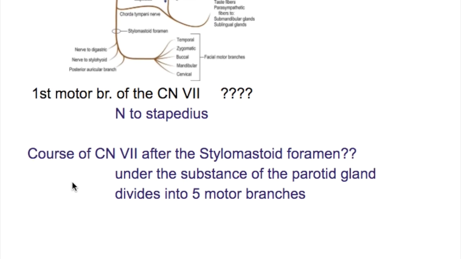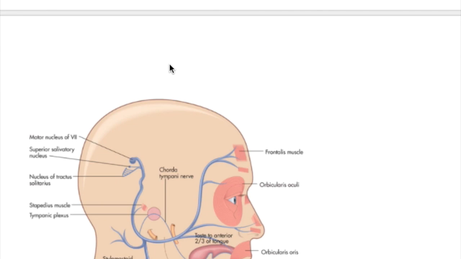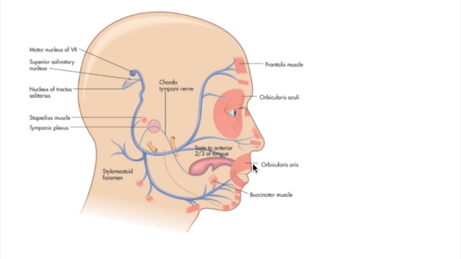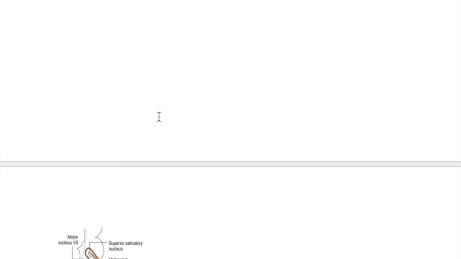What is the course of the facial nerve after it exits the stylomastoid foramen? Under the substance of the parotid gland, it divides into five branches: the zygomatic, temporal, buccal, mandibular, and the cervical, and supplies the frontalis muscle, which causes wrinkling, the orbicularis oculi, which closes the eye, the orbicularis oris, buccinator, and platysma.